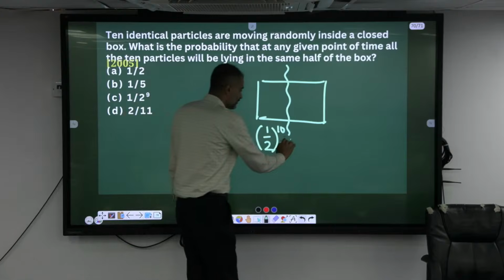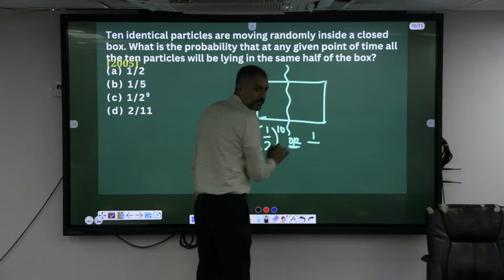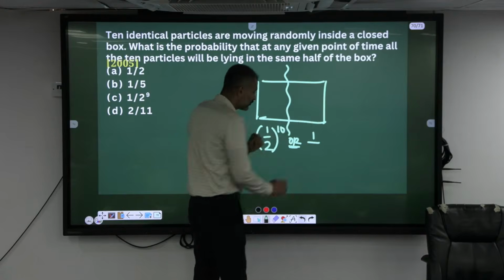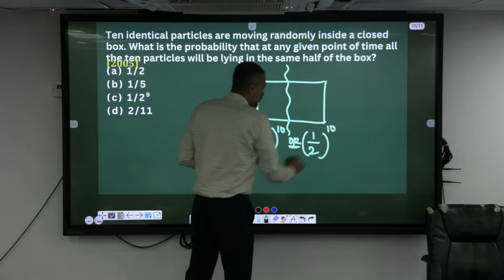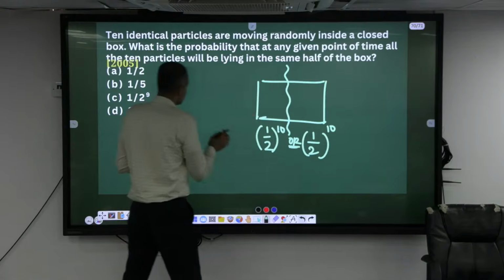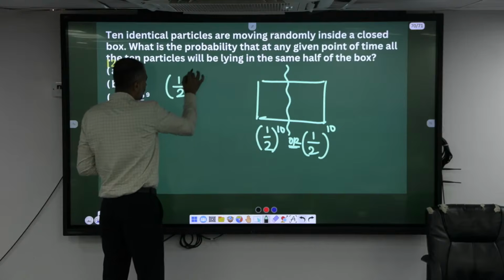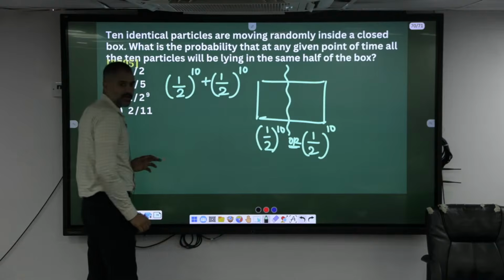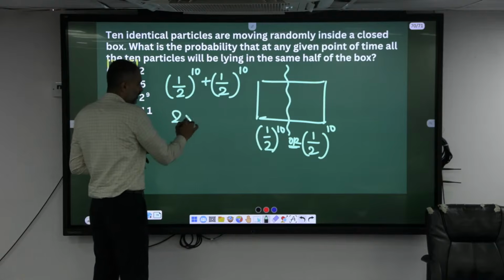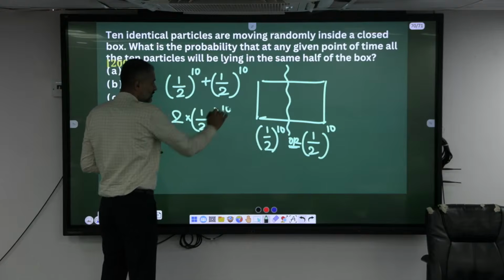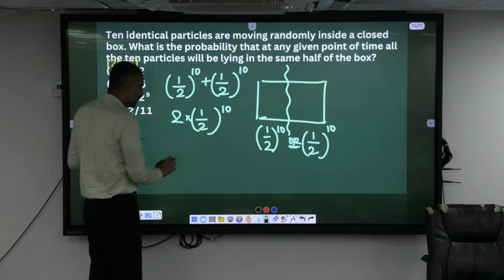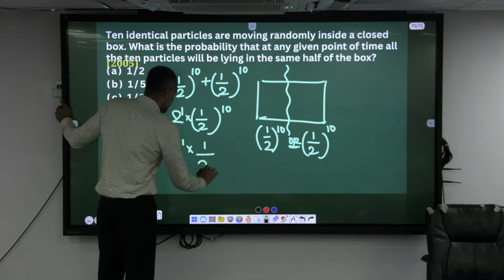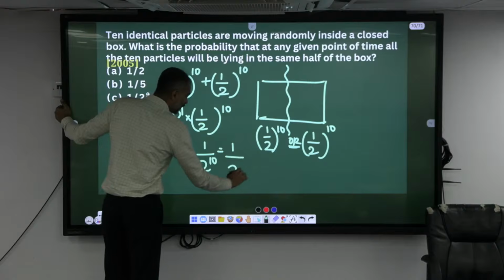Or else the same thing can happen in this side also. One of the particles can be here or else here, or else another particle can be here. So 1/2 whole power 10. Or means what? Addition. 1/2 whole power 10 plus 1/2 whole power 10. How many 1/2s are there? 2 into 1/2 whole power 10. Can I consider this as 2 power 1? 2 power 1 into 1/2 power 10 will be equal to 1/2 power 9.